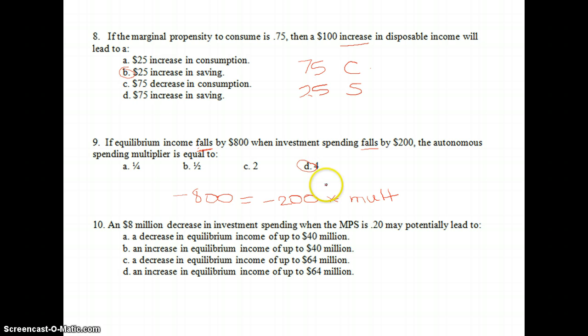Our answer is D. Number 10, an $8 million decrease in investment spending when the MPS is 0.2 may potentially lead to what? First, if we calculate our multiplier, 1 over the MPS, which is 1 over 0.2, our multiplier equals 5. So if we decrease investment by 8, so negative 8 times our multiplier, which is 5, overall we should see a decrease of 40. So a decrease in equilibrium of $40. So for number 10 we have A.